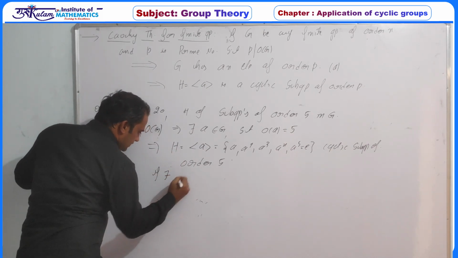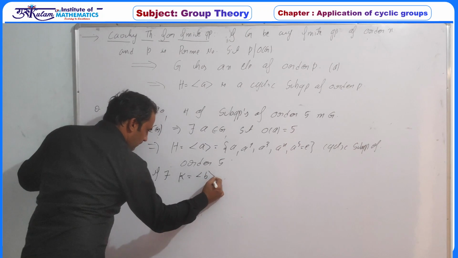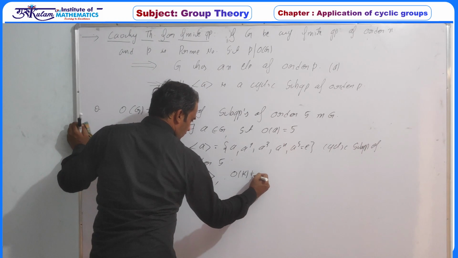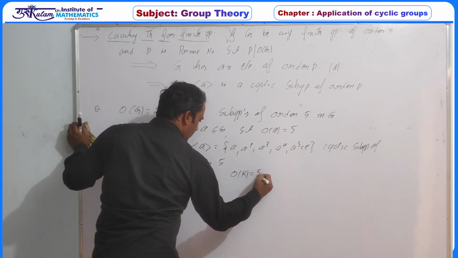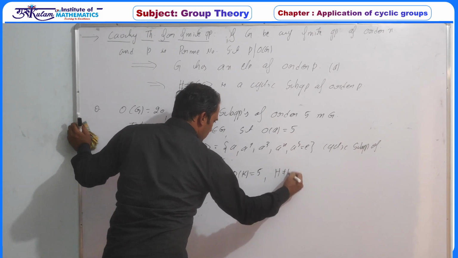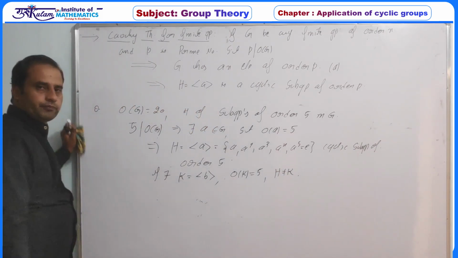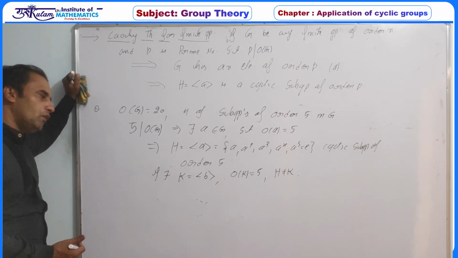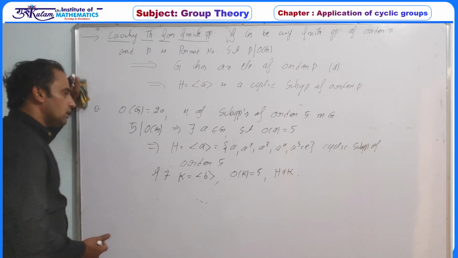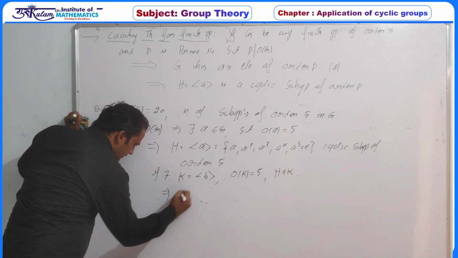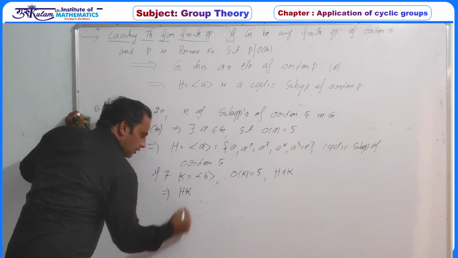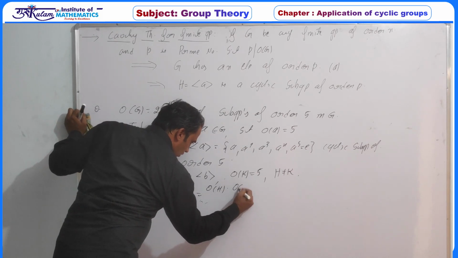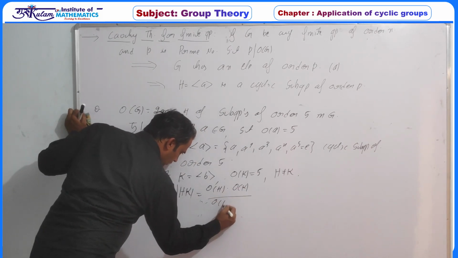Now if there exists K which is generated by B and order of K is 5 and H is not equal to K. That is, there exists another cyclic subgroup of order 5 which is not equal to H. And we have already discussed that the cardinality of the set HK is the same as order of H into order of K upon order of H intersection K.